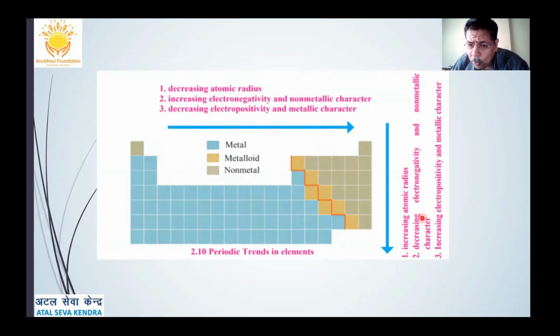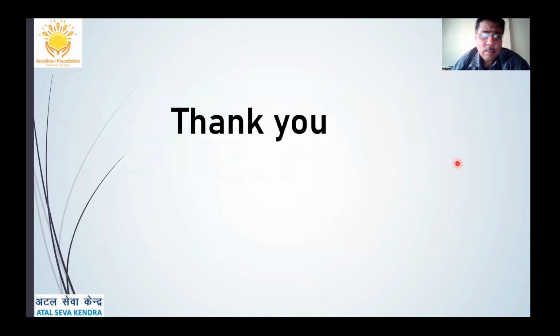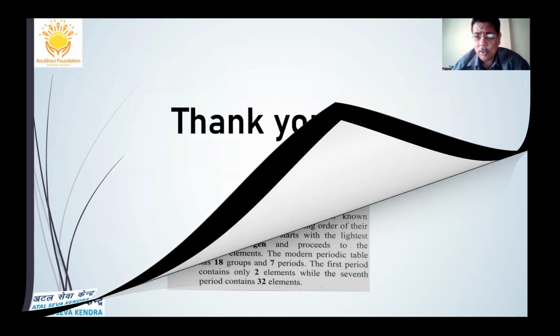While down the group, you can see atomic radius increases, electronegativity decreases, and metallic character increases. Increasing electropositivity and metallic character. So non-metallic character decreases and metallic character increases down the group. In this way, we complete this chapter. We'll be discussing certain questions now, and then we can wind up.